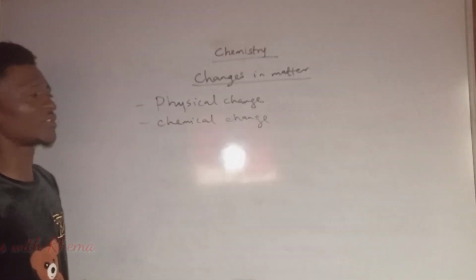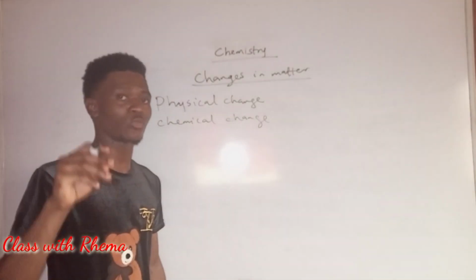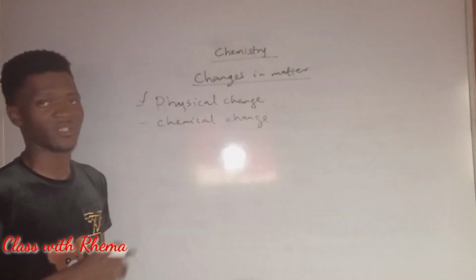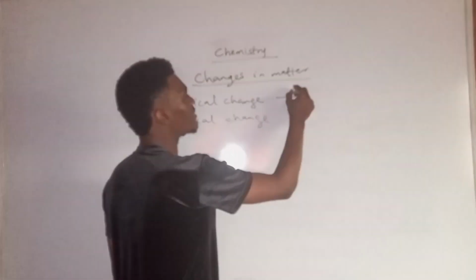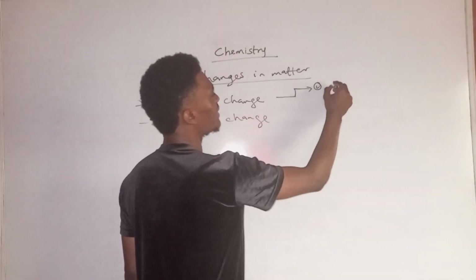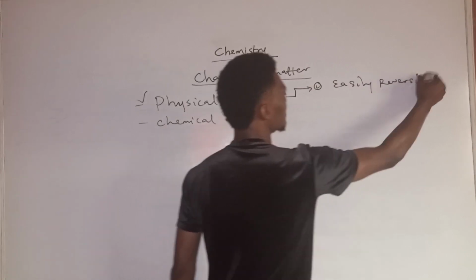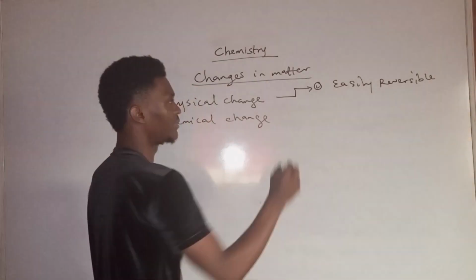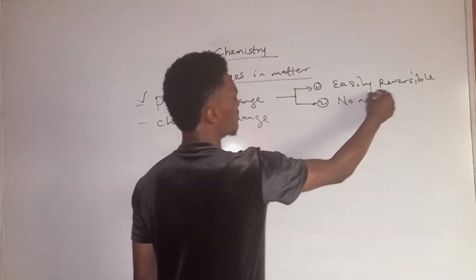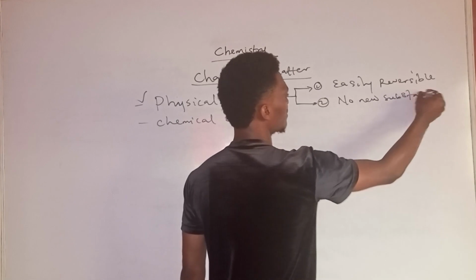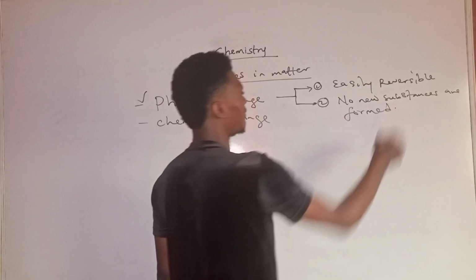Now, considering the physical change, there are two main things that you must know about physical changes. And what are they? One, physical changes are easily reversible. Then, secondly, no new substances are formed.